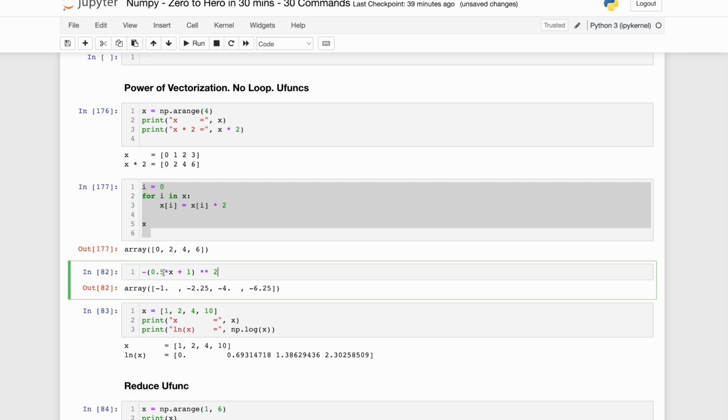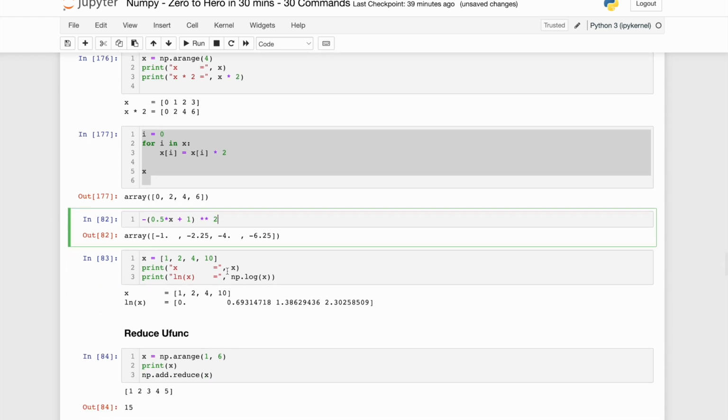So I'm again multiplying it by a scalar, adding a 1, doing exponentiation, the power of 2, any mathematical operation you can do on the vectors or n-dimensional array, and that is perfectly valid. And this makes it again so powerful, right?